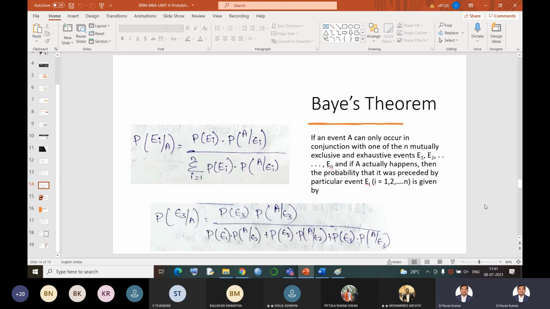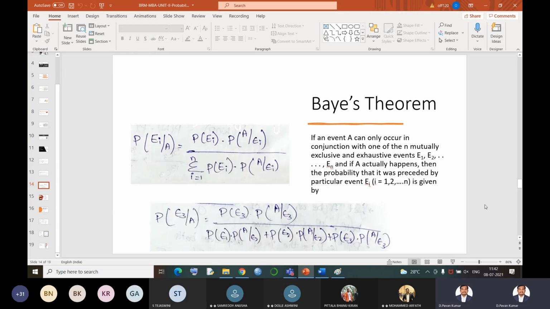Okay, now with the same example, let us see this statement. I'll explain this statement. If an event A can only occur in conjunction with one of the n mutually exclusive and exhaustive events, E1, E2 up to En, and if A actually happens, then the probability that it was preceded by a particular event is given by P of Ei by A is equal to P of Ei into P of A by Ei, whole divided by summation of P of Ei into P of A by Ei. What does this mean? What is this explanation?